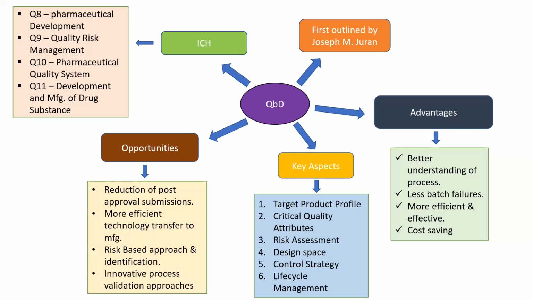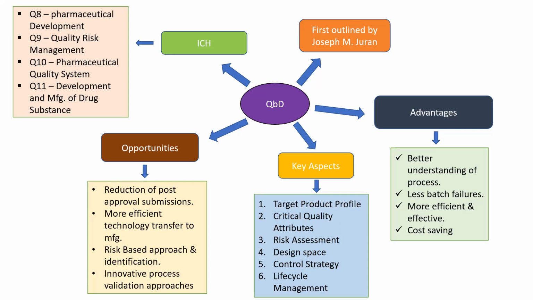As we know, QbD is a systematic approach developed which helps to predefine objectives and emphasize the product and process understanding and process control. It was first outlined by Joseph Juran. It helps to give a better understanding of the process, and there are fewer chances of batch failure by using this quality by design, and it is more efficient and effective control of change.